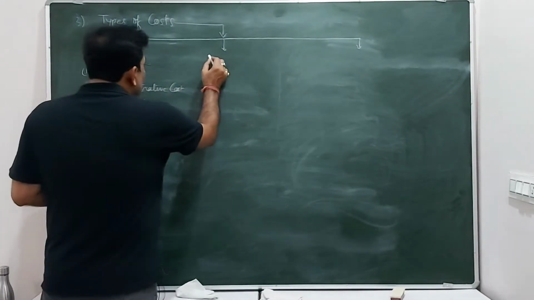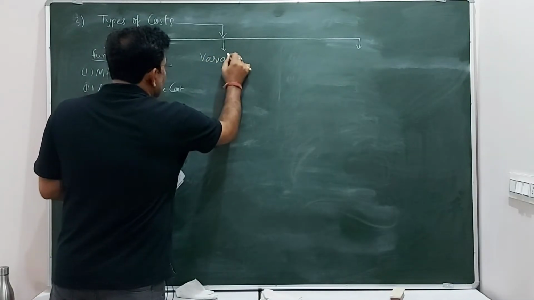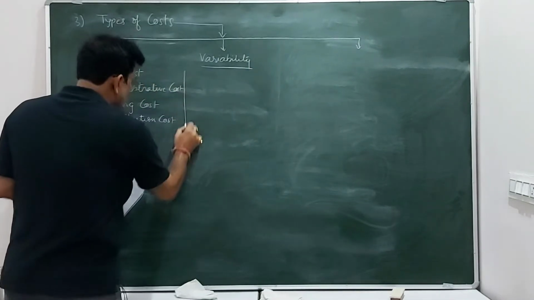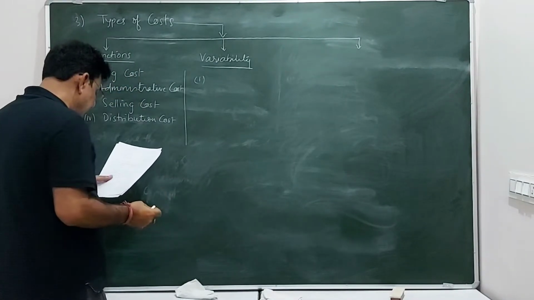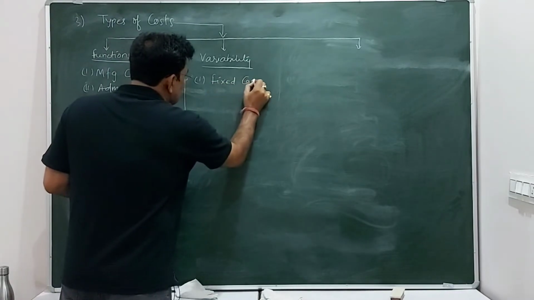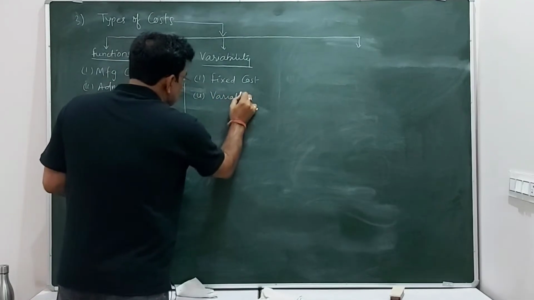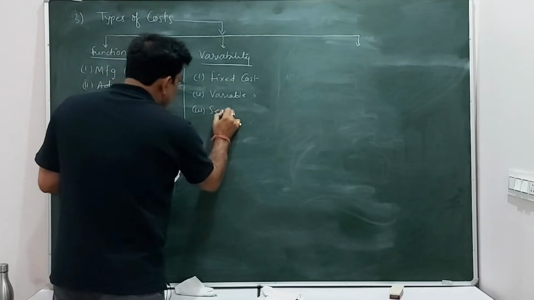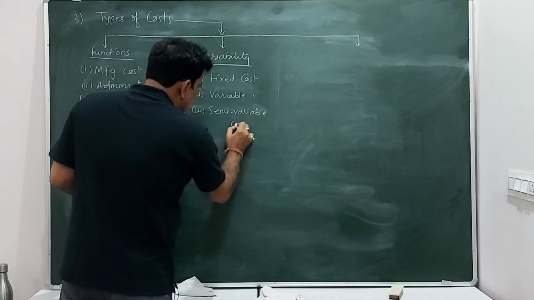Now, on the basis of variability, we can divide the cost into three parts. The first one is fixed cost. The second one, variable cost. And the third one, semi-variable cost. Now let's try to understand these types of cost.